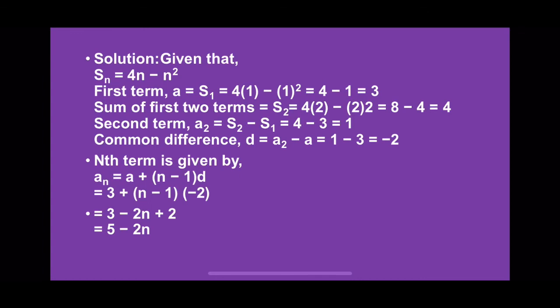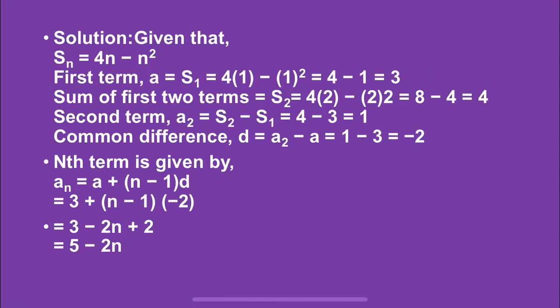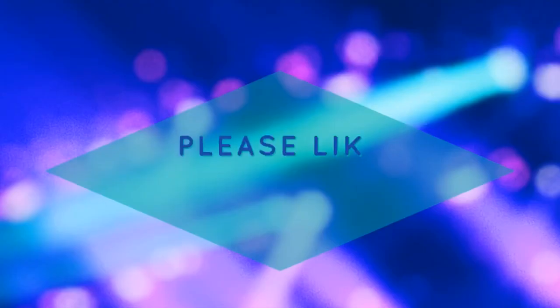So there is one formula also. The nth term is Sn minus S(n minus 1). Using that also we can find the nth term of this AP. Or we can use An is equal to a plus (n minus 1)d. Putting the values here, An is 5 minus 2n. This is the answer.